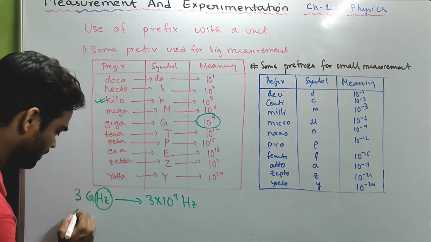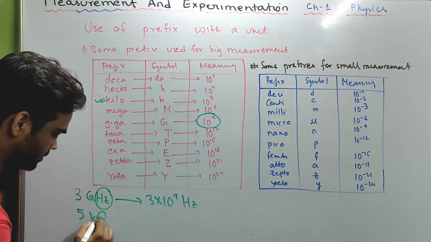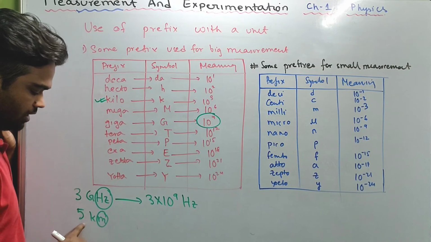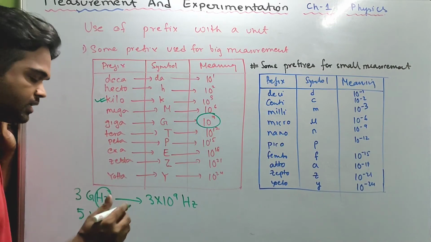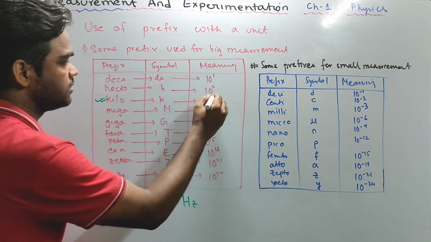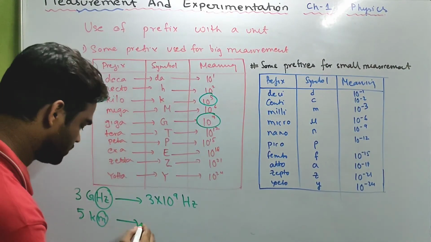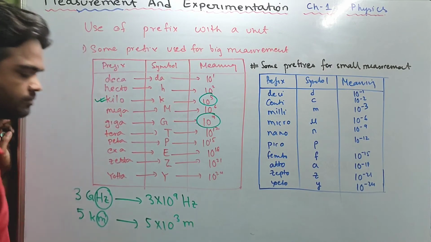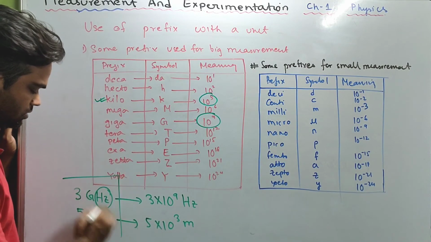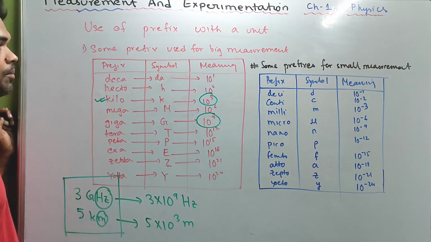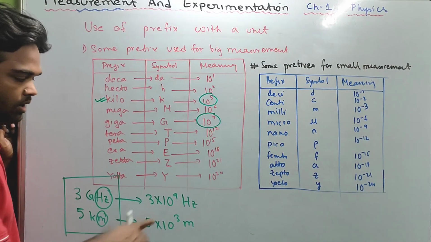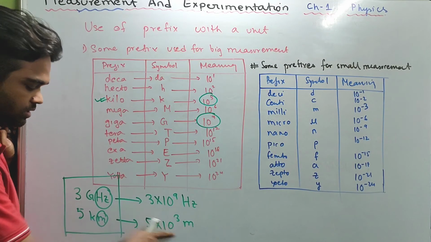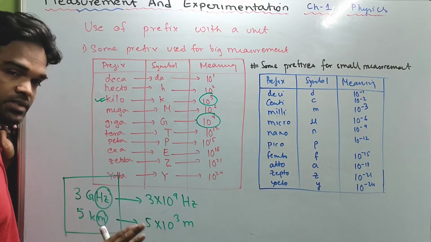If I write 5 kilometer, meter is my smaller unit. Now, if I want to convert kilometer to meter, kilo, so I'll multiply by 10 to the power 3. 5 into 10 to the power 3 meter. So these are what? The prefixes used for big measurement. Rather than this, we can write 3 gigahertz. Rather than this, we can write 5 kilometer, isn't it?